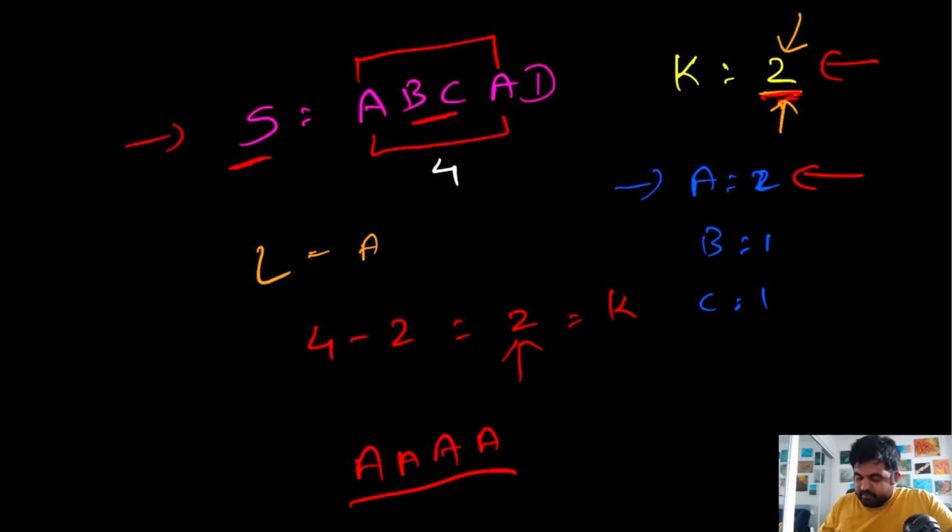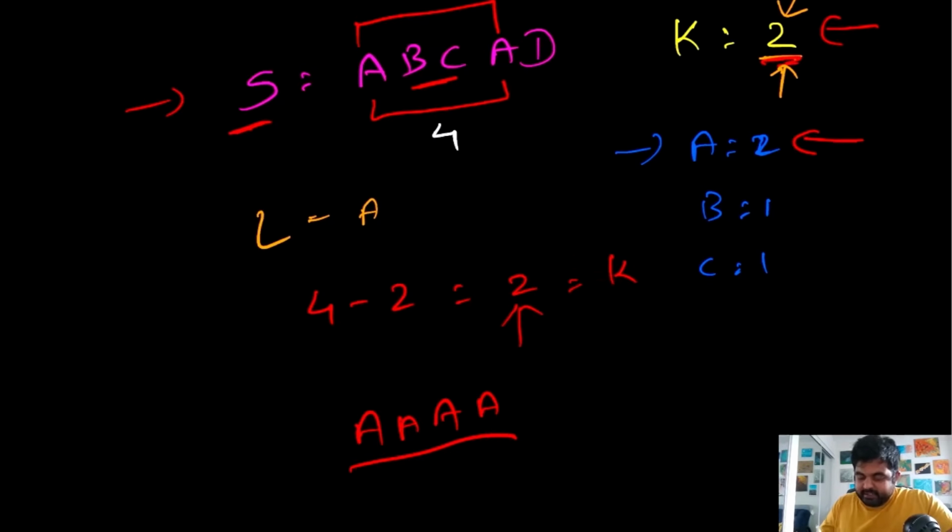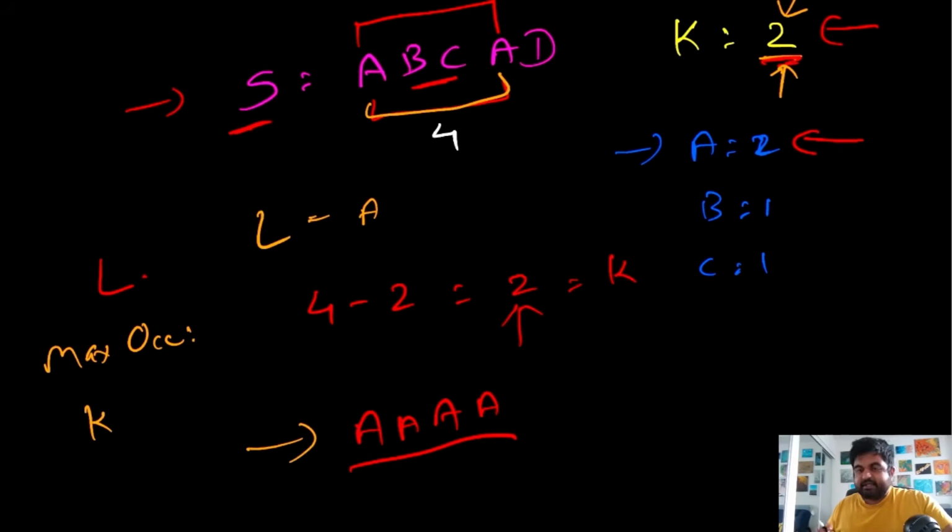Now remember, in order to generate this, what are the things we needed? We needed the current length of the subsequence that we are following, or the length of the substring we are examining. We needed the maximum occurrence of any particular character in any given subsequence. And we also needed the value of k. Based on these, we were able to identify whether any subsequence can be converted to having all the characters with the same value or not.